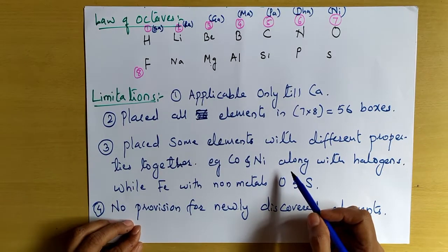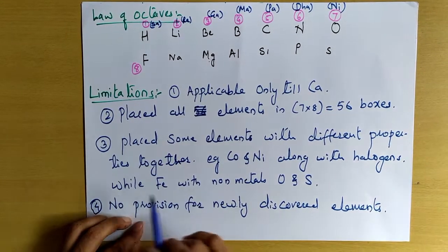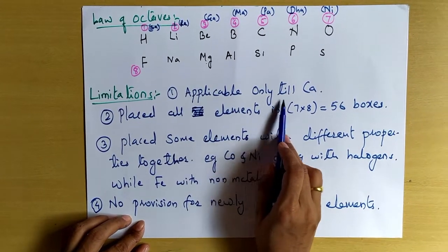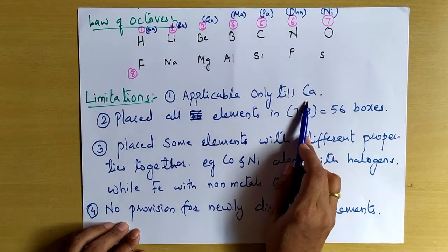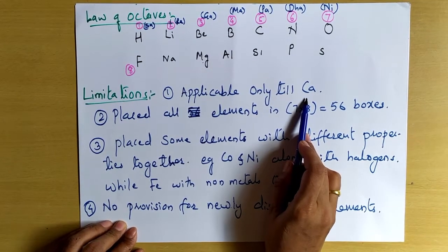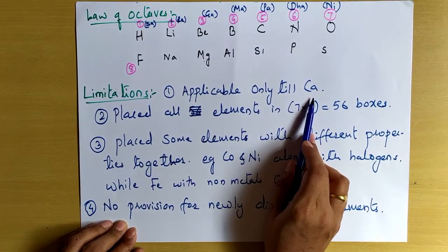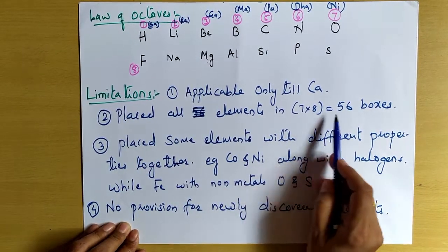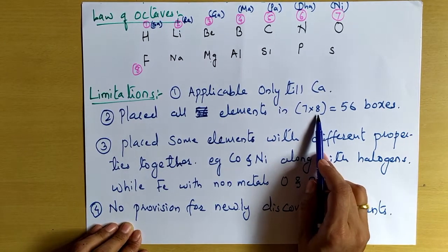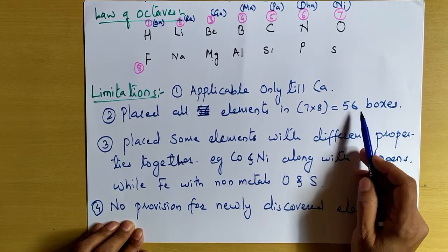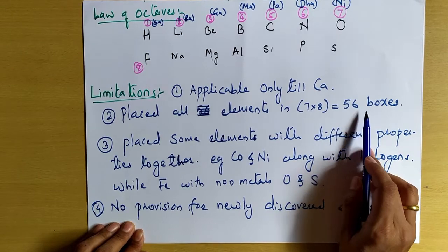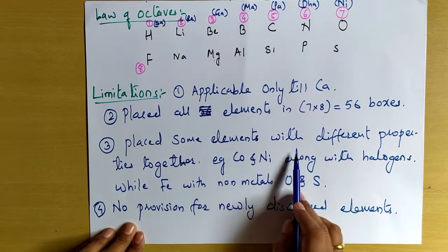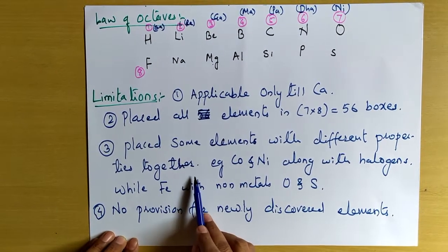Now, what were the limitations of Newlands' law of octaves? It was applicable only till calcium. It was not applicable to all the elements known at that time. Second, he placed all elements in 56 boxes, that is 7 into 8. He made boxes in this way, and he placed all the elements in 56 boxes. Third, he placed some elements with different properties together.